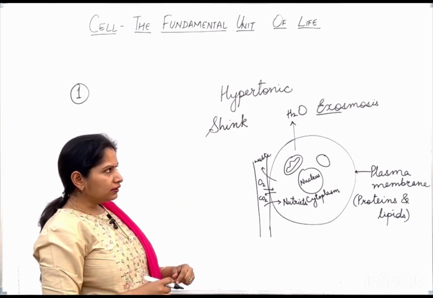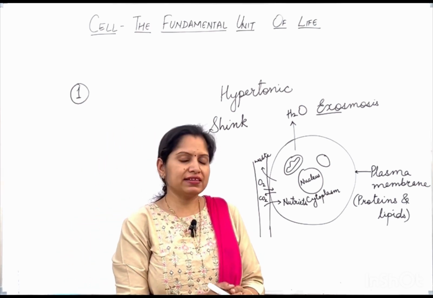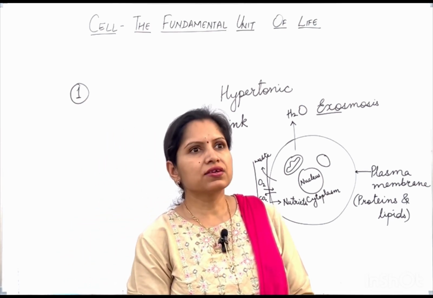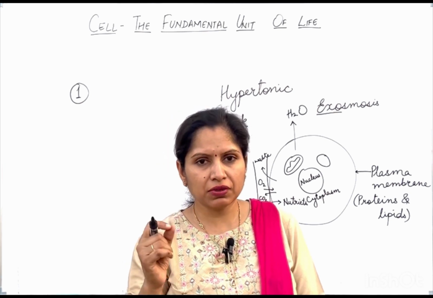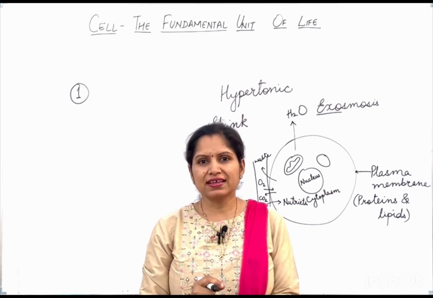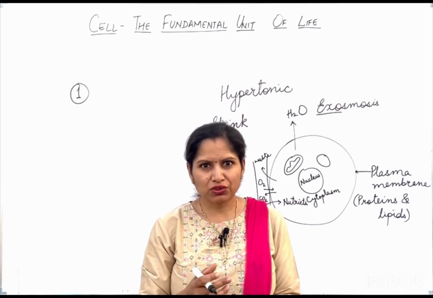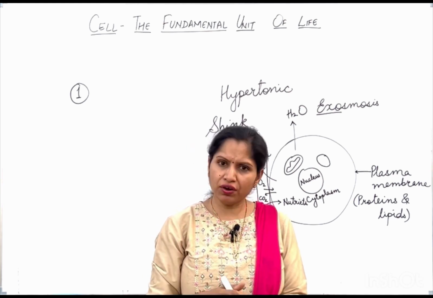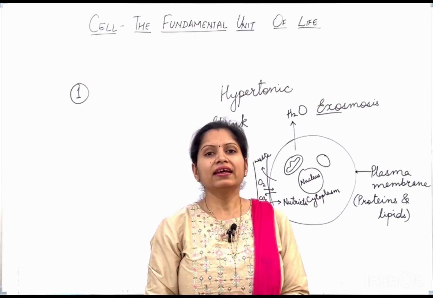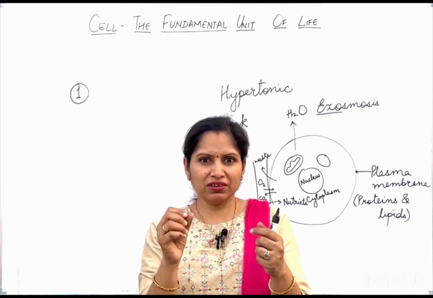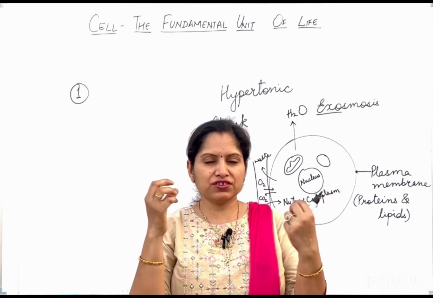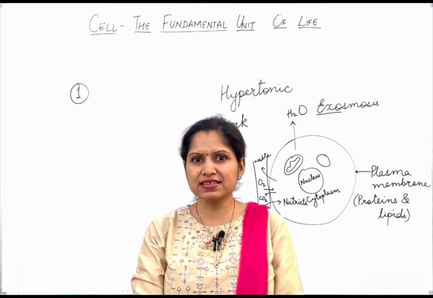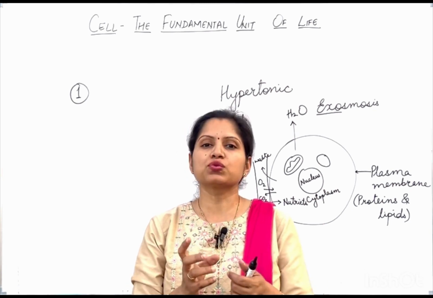Okay. The reverse also happens sometimes. I'll tell you an example. Whenever we put some raisins, that is kishmish, in kheer or in water, you find that the raisins swell up. They just gain the water, they get that water inside their cells and they are going to swell up.